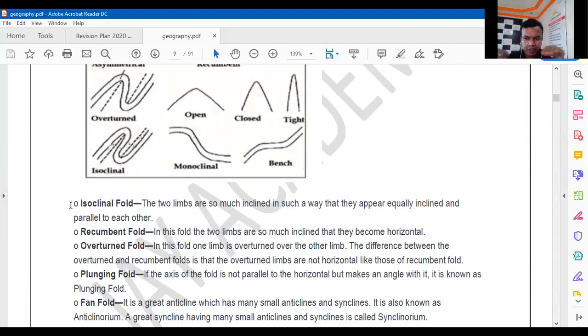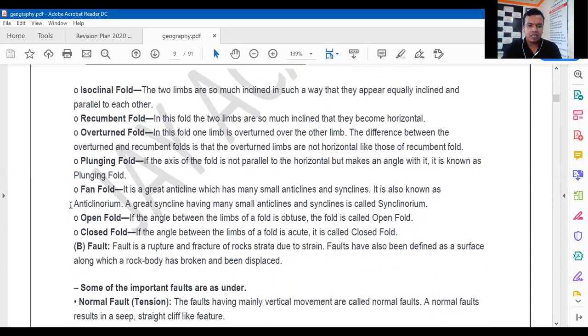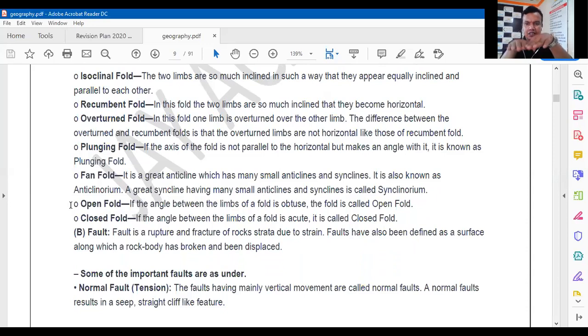So the compressional forces, that is when the plates are coming towards each other, lead to the formation of the fold mountains or folded earth surfaces. Fine. Then faults happen when a plate is moving upwards or downwards, or if the plates are moving away from each other. So when the plates are moving away from each other, the faults are created.